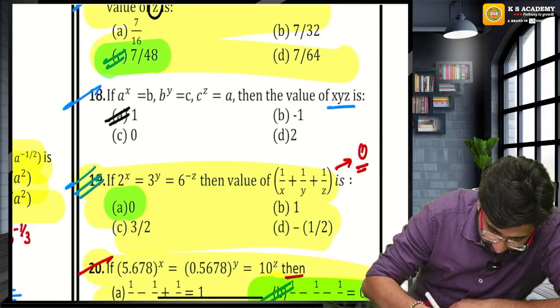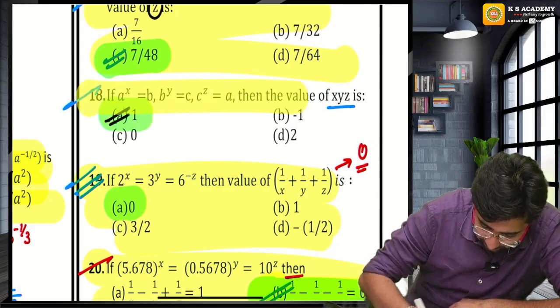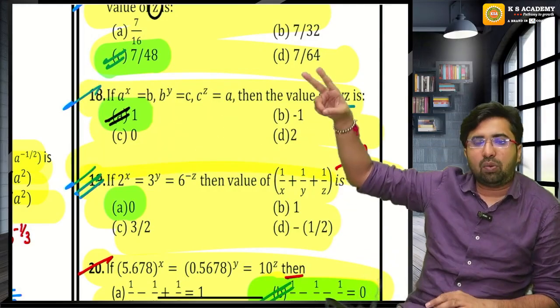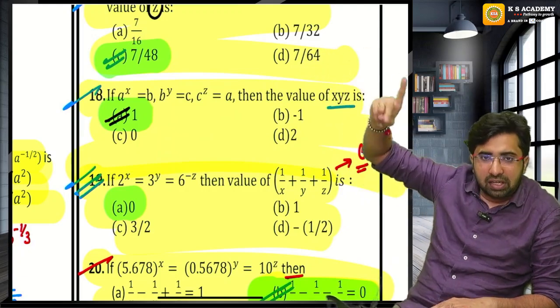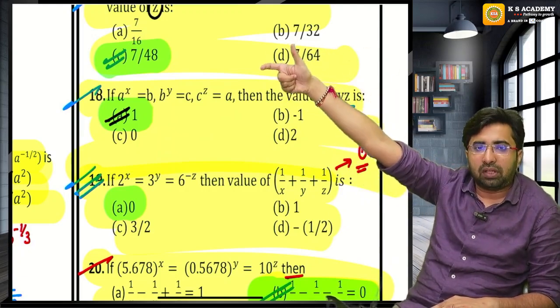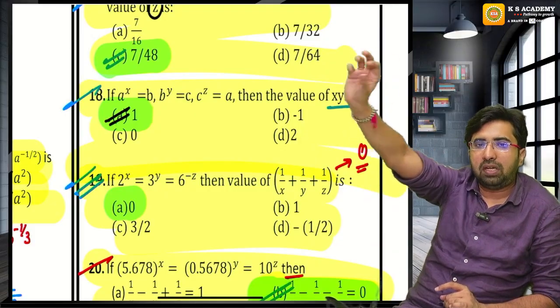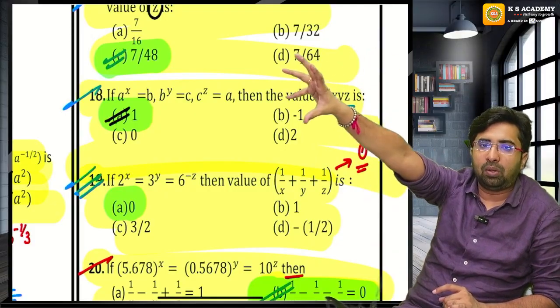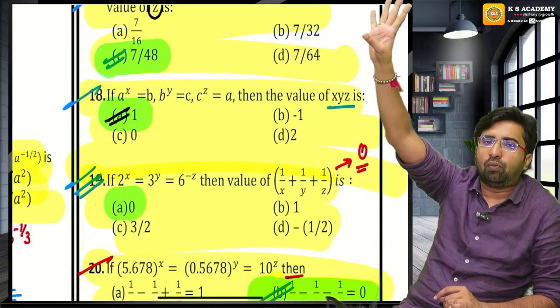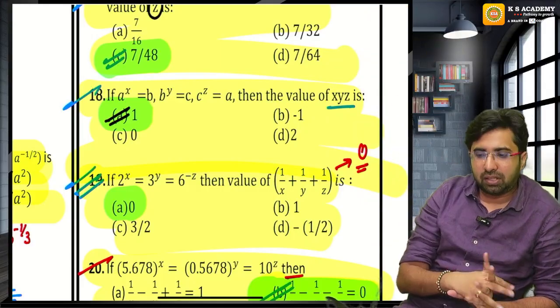So guys, this is my last variation. It is not something equal to something equal to something. There is a connecting linkage between them. So in that case, you need x, y, z, directly use the log. Log b upon log a, log c upon log b, log a upon log c. Put it wherever you want to put it. You will definitely get the answer.